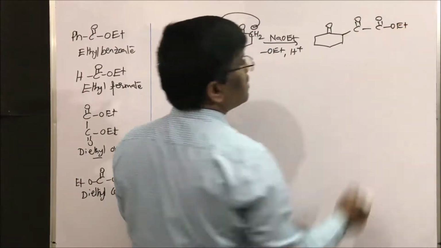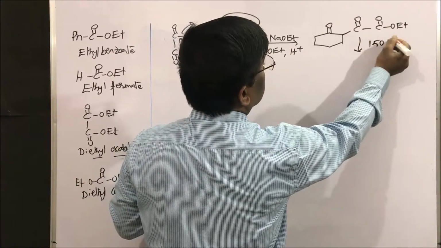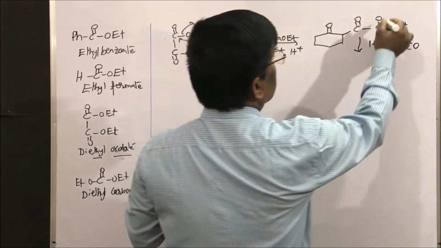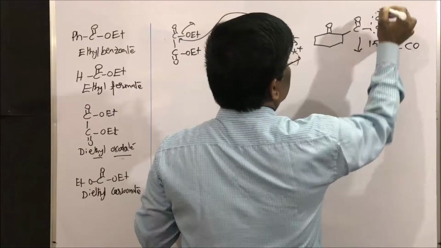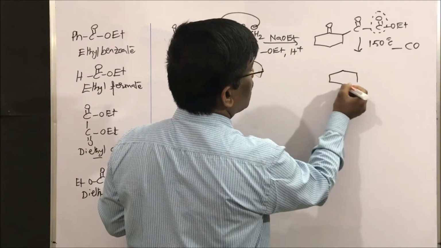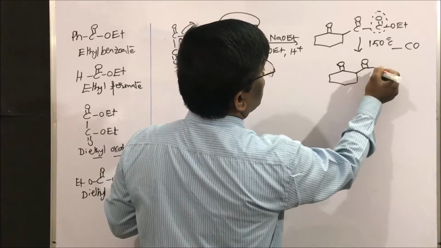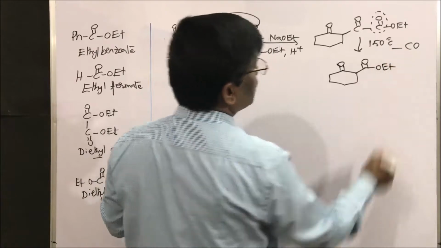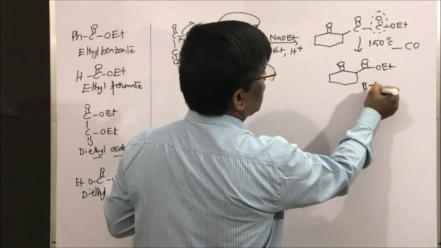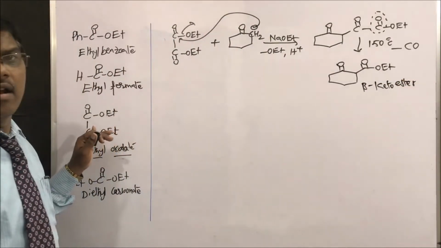COOEt. Yes students, so upon heating at about 150 degrees centigrade, it loses minus carbon dioxide. This carbon dioxide is going to be lost to give this beta keto ester. Yes students, this is very important, beta keto ester. It is also one of the ways to prepare beta keto esters from this diethyl oxalate.